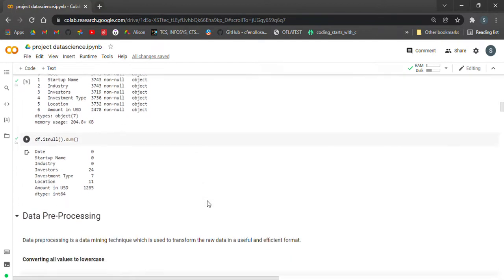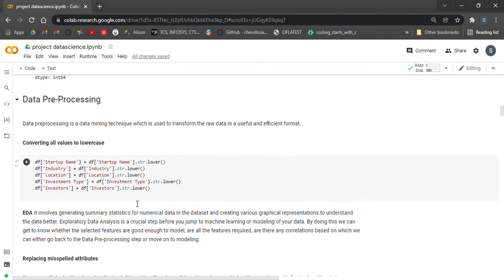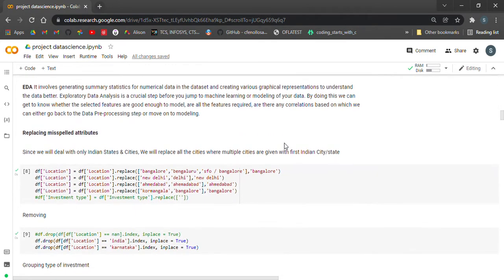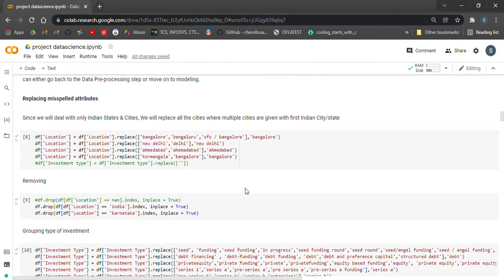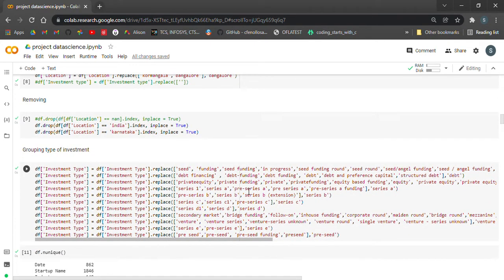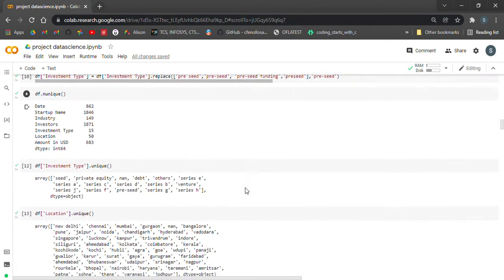and it has redundant and some null values, so we'll be pre-processing it. So basically we're converting the entire data set into lowercase, and then we perform EDA, removing misspelled attributes, all the rows which are redundant, and we're grouping the types of investment because they're separated by hyphens or commas. All such things will be grouped into one kind of investment type. So yeah, this is the EDA step.